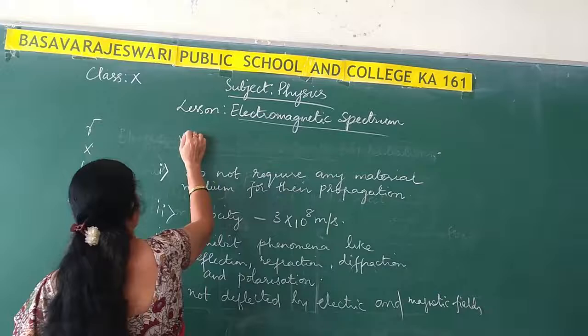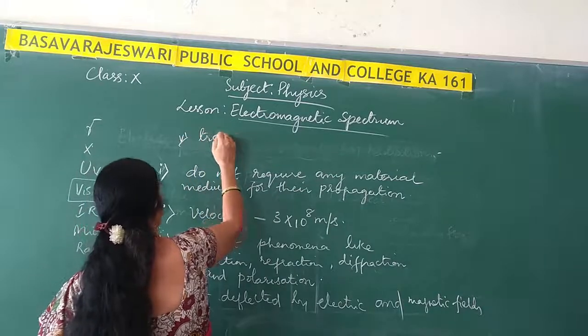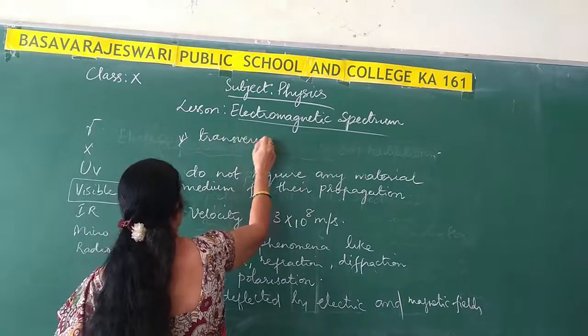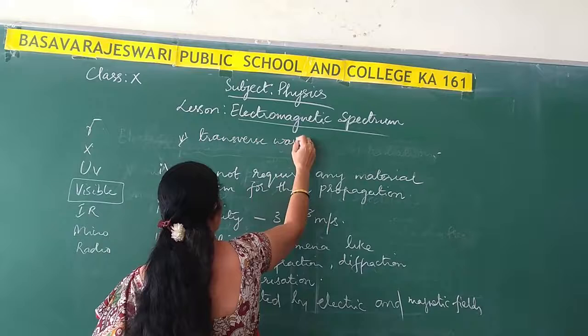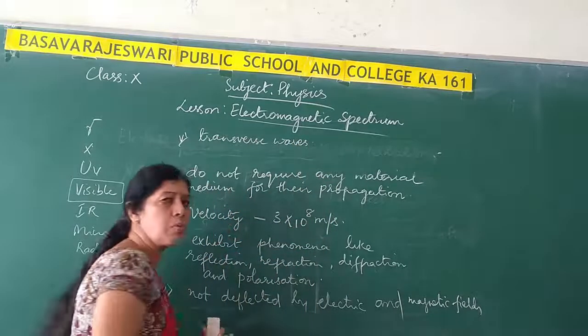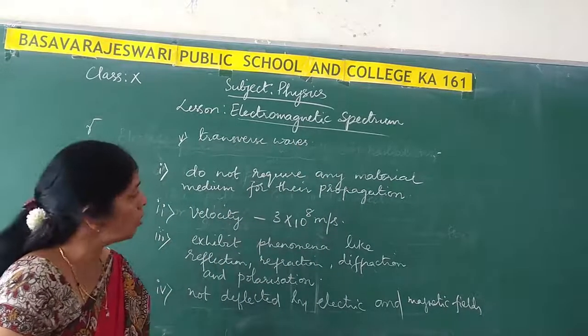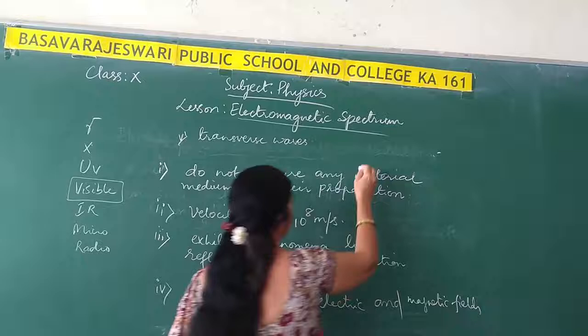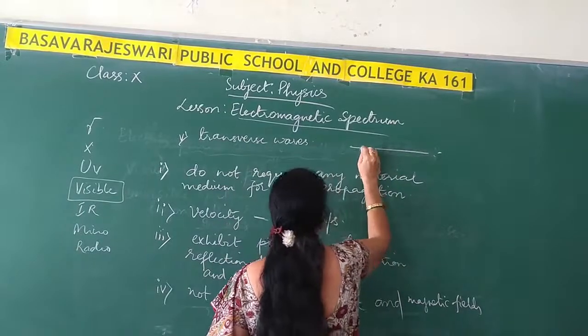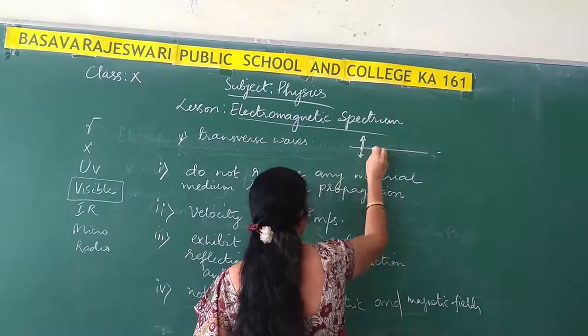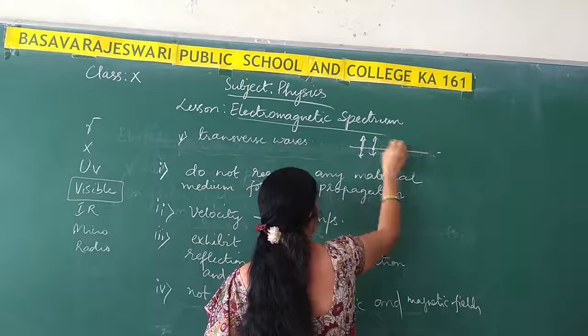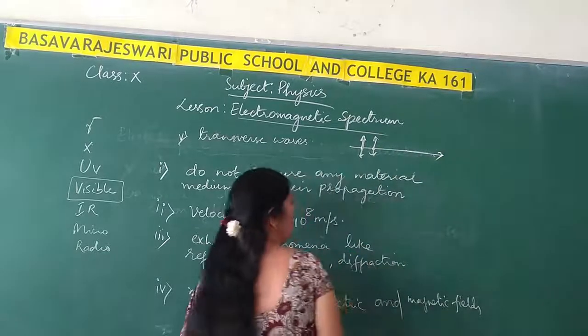What is the fifth property? They are transverse waves. Now what are transverse waves? We have two types of waves, longitudinal waves and transverse waves. Transverse waves are those waves in which the particles in the medium vibrate at right angles to the direction of propagation of the wave.